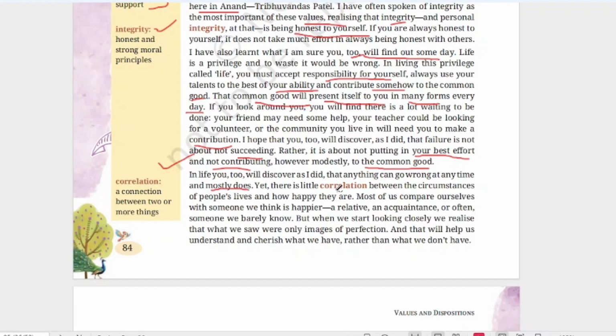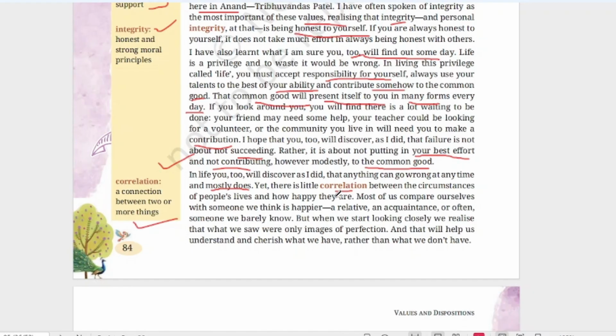Yet there is little correlation between the circumstances of people's lives and how happy they are. Correlation means a connection between two or more things. It has been seen that a person may be very rich and have all the comforts, but if he is not in good health, can he be happy? No, he will not be happy. He has everything with him, but he does not have health. Then he will not be happy.